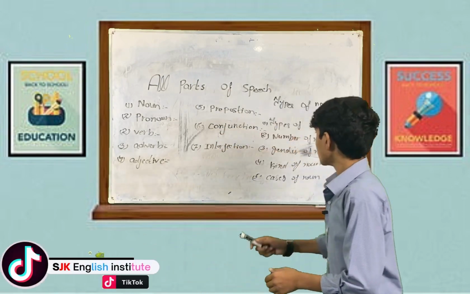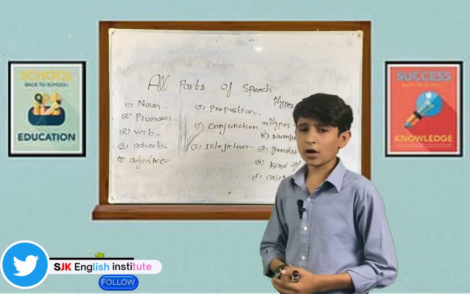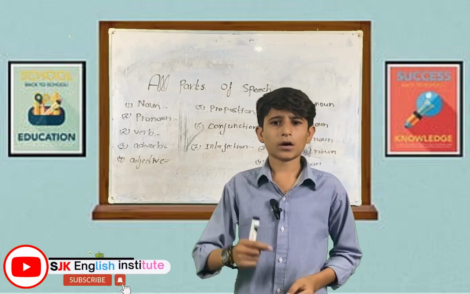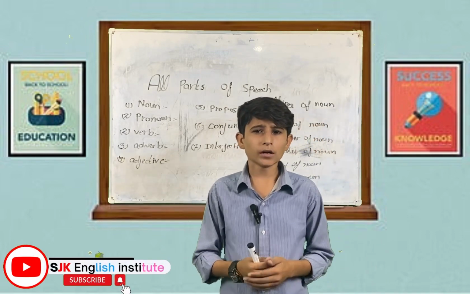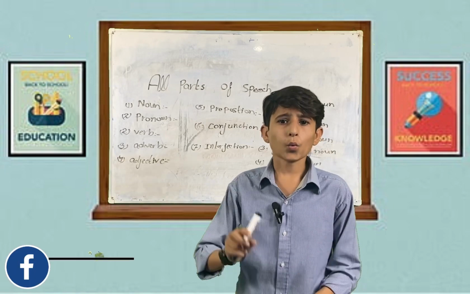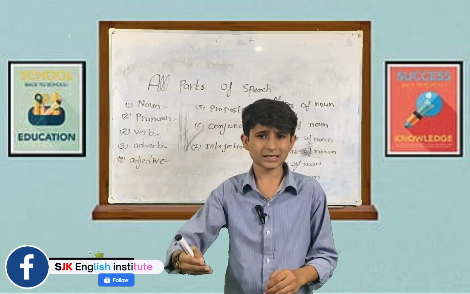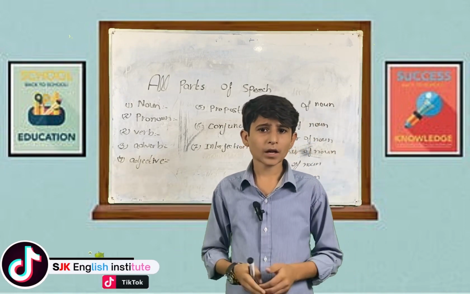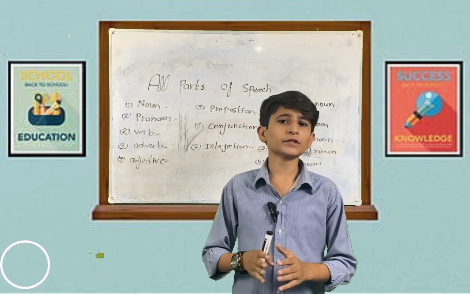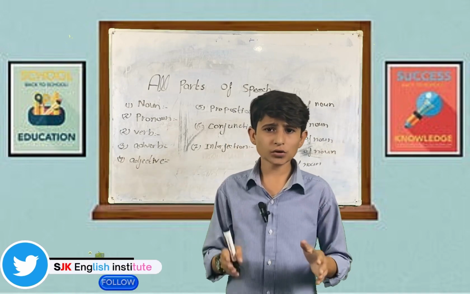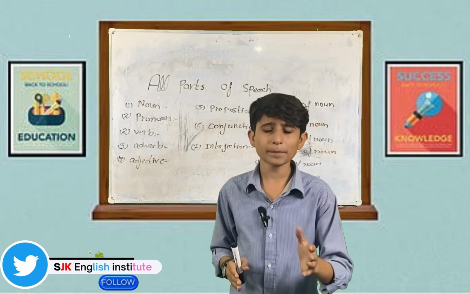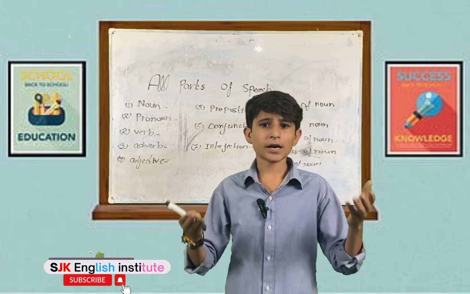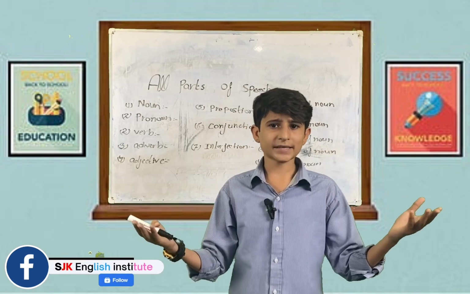After this, we have number of noun. Number of noun has two types: number one, singular, and number two, plural. Singular nouns are those which refer to one person, one thing, or one place, for example, a boy, a chair, etc. Plural nouns are those which refer to more than one person, place, or thing, for example, chairs, tables, boys, etc.